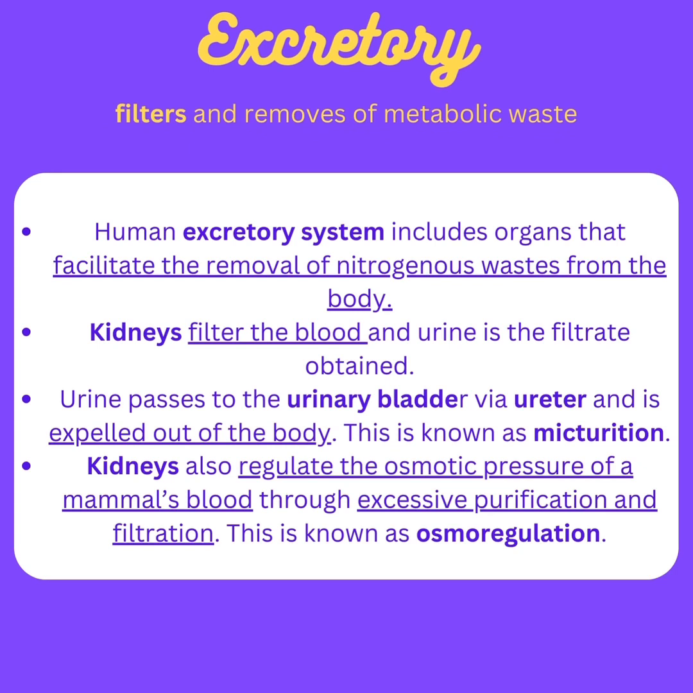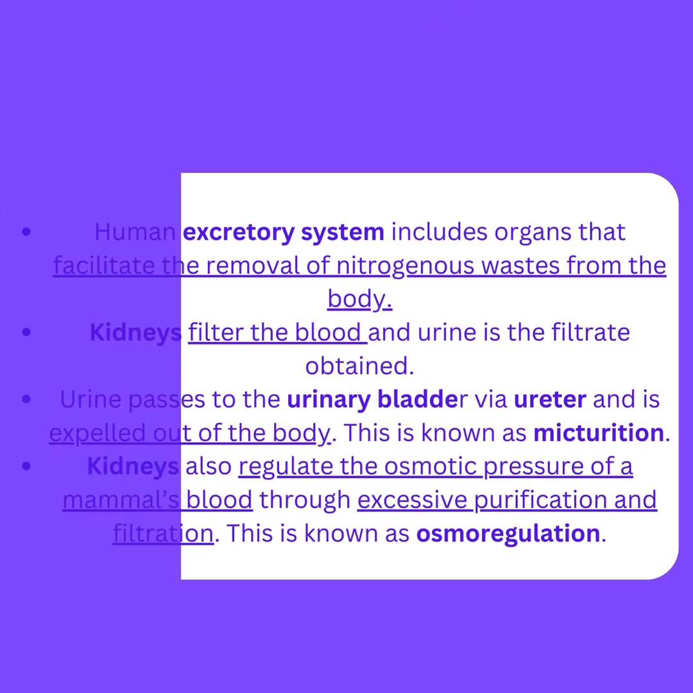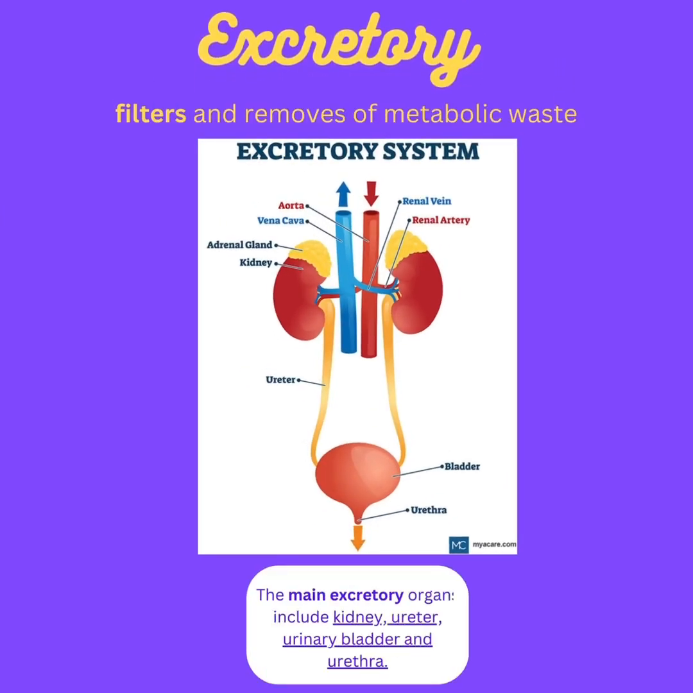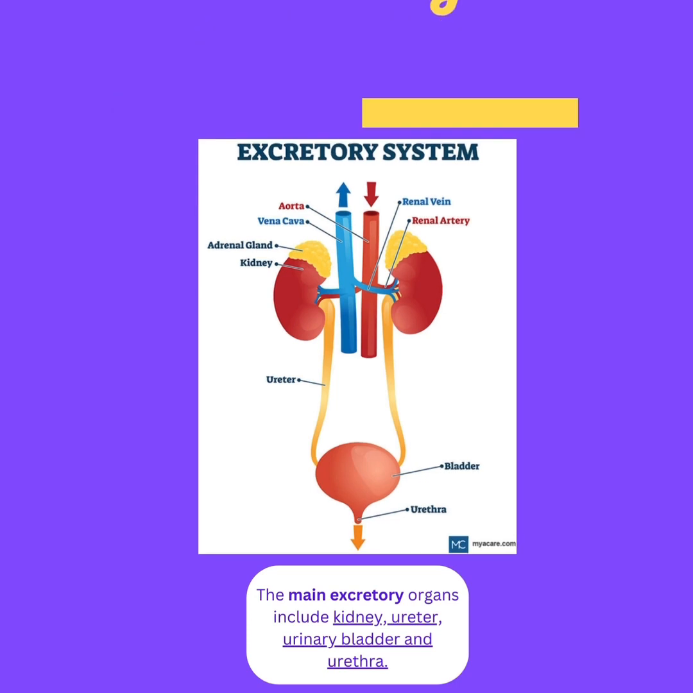Kidneys also regulate the osmotic pressure of a mammal's blood through excessive purification and filtration. This is known as osmoregulation. And here's a diagram. The main excretory organs include the kidney, ureter, urinary bladder, and urethra.